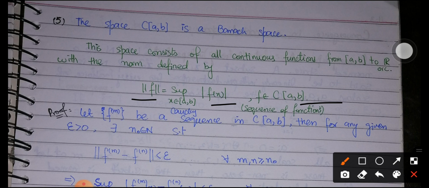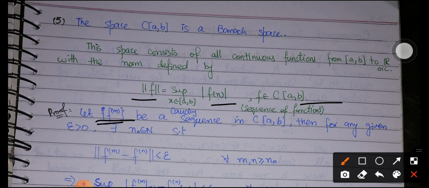That is the space of bounded continuous functions. Now we will show that this space is a Banach space, or a complete normed space, by showing that every Cauchy sequence in C of [a,b] must be a convergent sequence. So let us choose fm to be a Cauchy sequence. Why fm? Because we have functions in this space, so we represent the general term with fm. Let fm be a Cauchy sequence in C of [a,b].